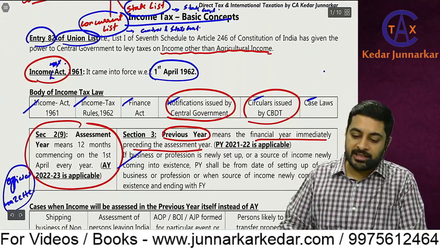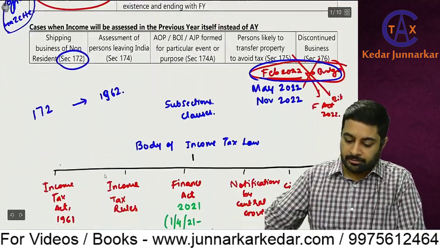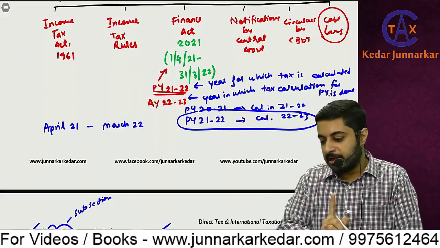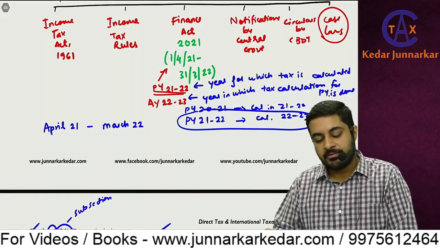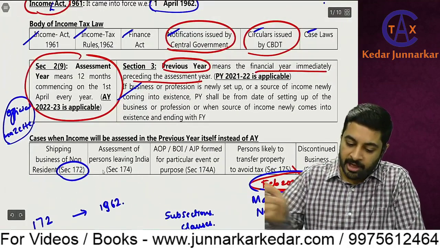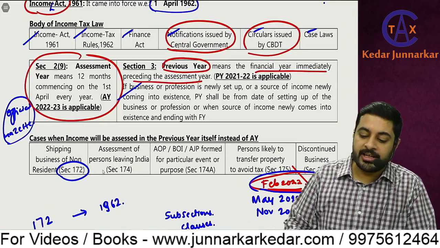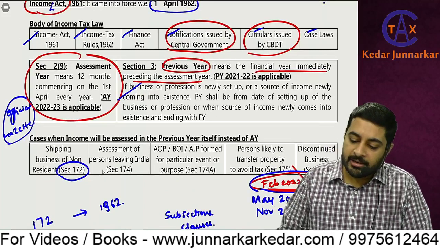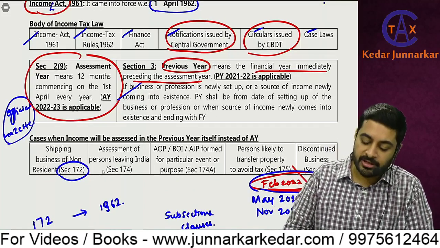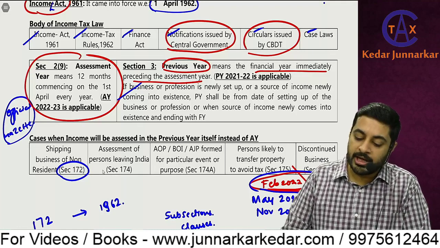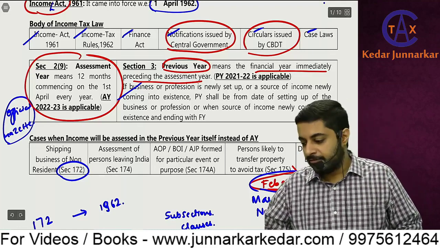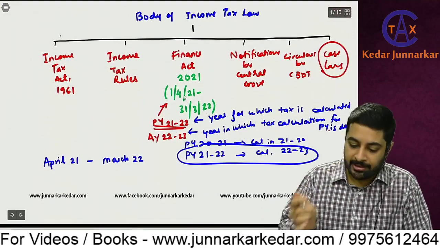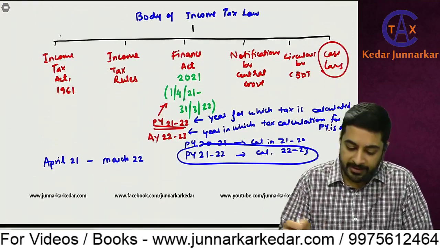Which previous year is applicable for exam? 21-22, which starts on 1st April 21 and ends on 31st March 22. If business or profession is newly set up or a source of income newly comes into existence, PY shall be from the date of setting up the business or profession, or when the source of income newly comes into existence, and ending with the FY. Now let's say the previous year applicable is 21-22.